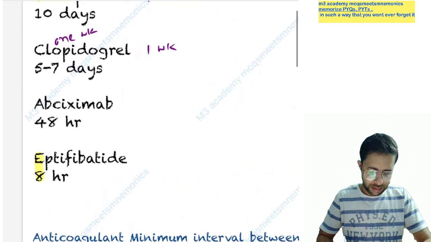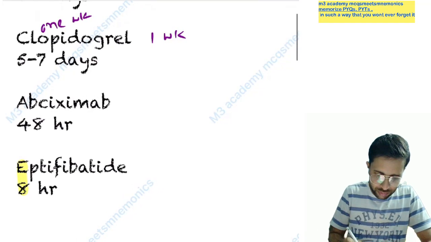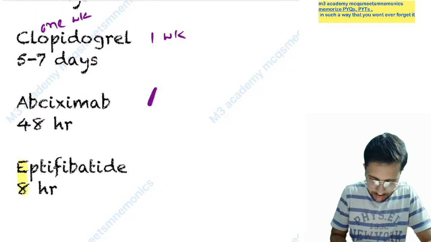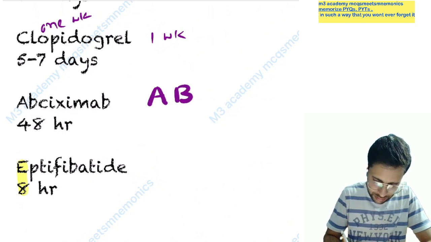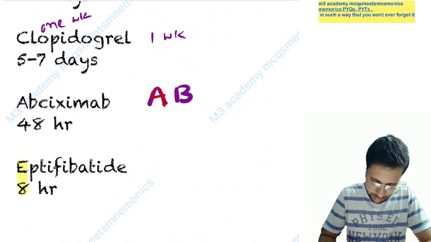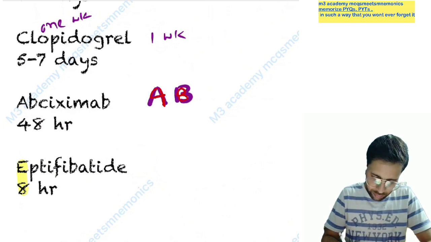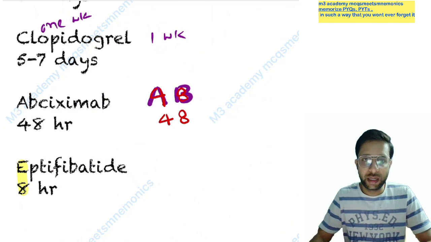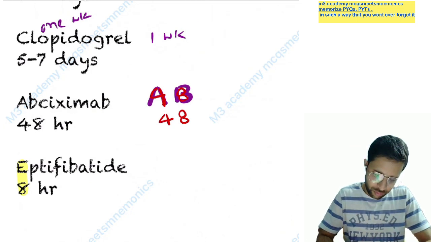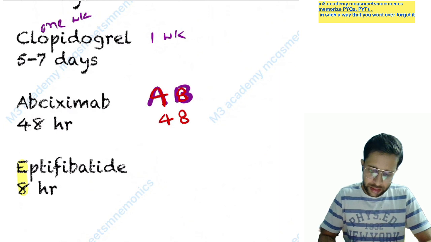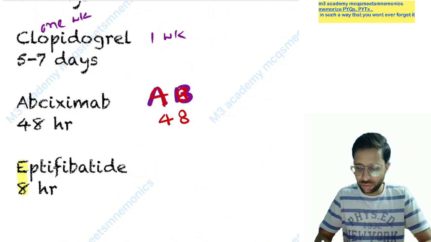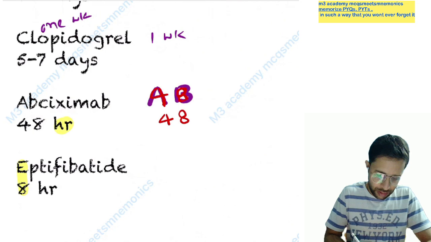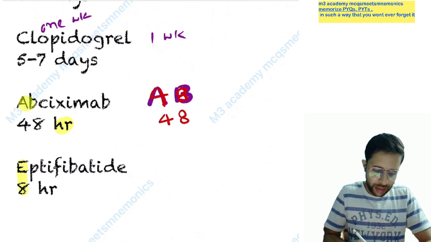Now next is abciximab. So how you can understand this: when you write this A and B, you can easily derive the 4 from the A and 8 from this B. So you can say this is 48. So abciximab, when you write the A, from here we can easily derive 4, and from the B you can derive the 8, so 48 hours. Please remember this is hours, 48 hours for the abciximab.